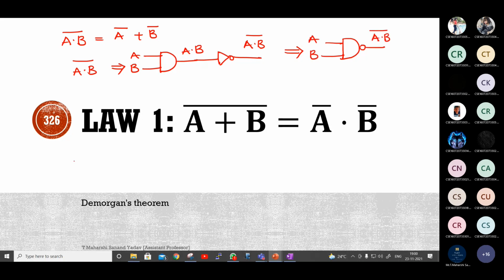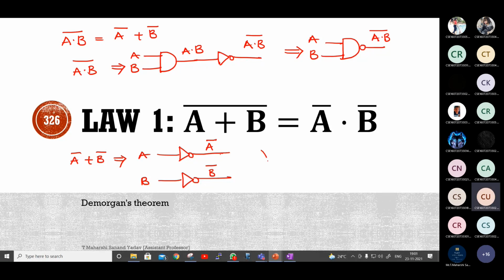Next, tell me for A bar plus B bar. How many gates? One OR gate, two NOT gates. So here input is A, here input is B, and output will be A bar, here output will be B bar. Give it to which gate? AND gate or OR gate? OR gate. Give it to OR gate, so that it looks like this, and result will be A bar plus B bar.